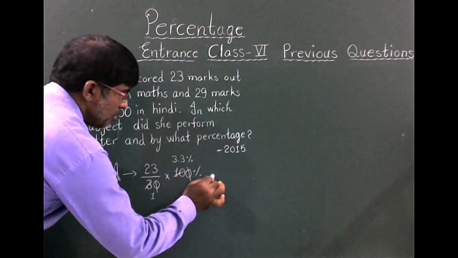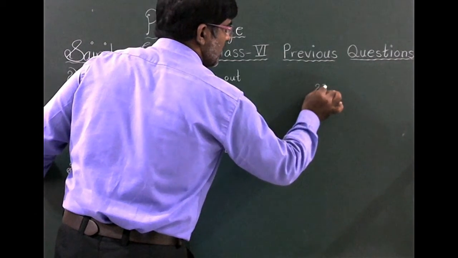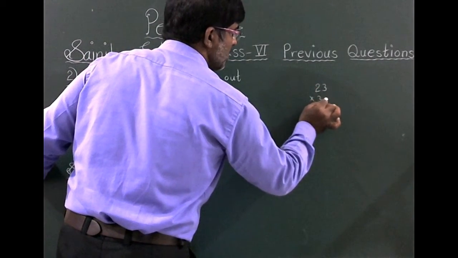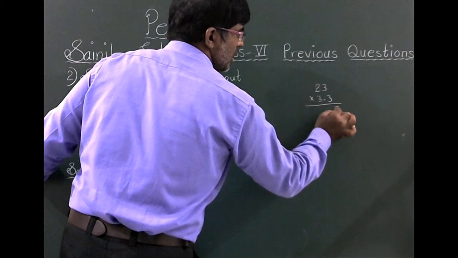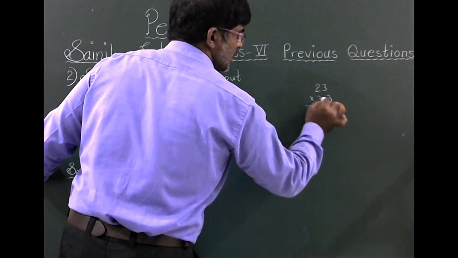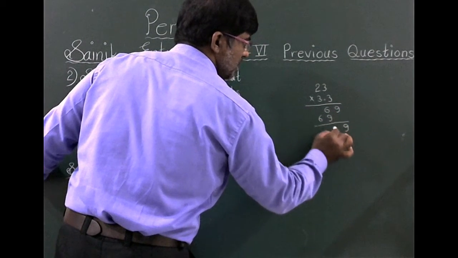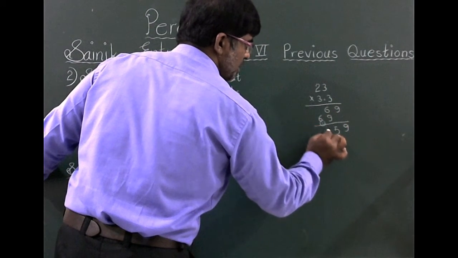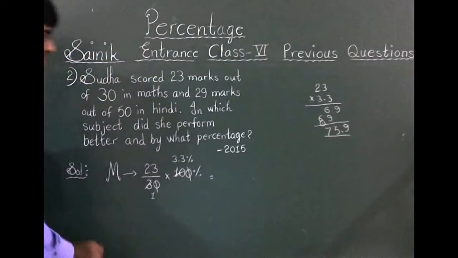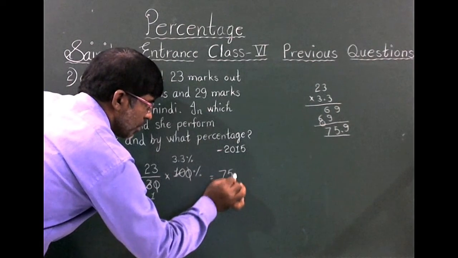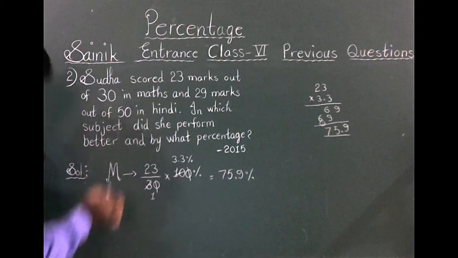Now 23 into 3.3: 3 threes are 9, 3 twos are 6. Again 3 threes are 9, 3 twos are 6. Adding gives 75.9, so 75.9 percentage.